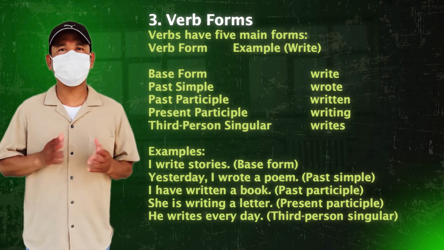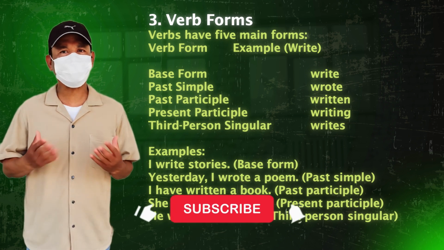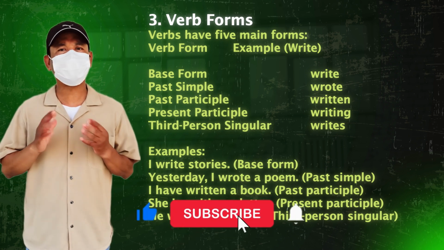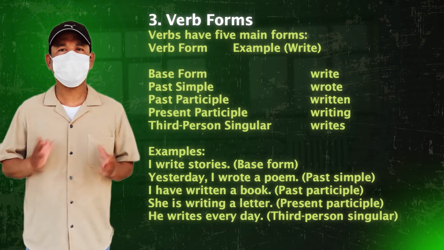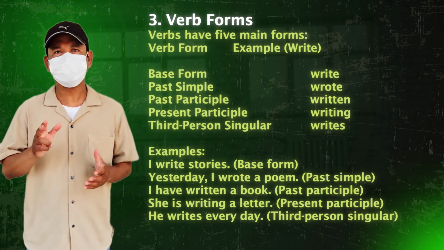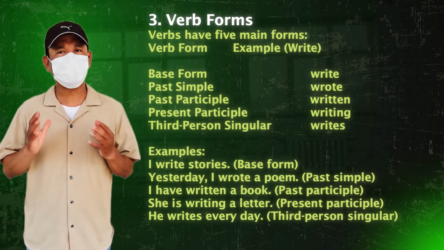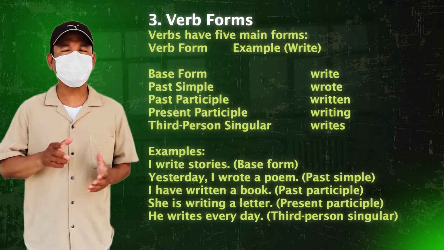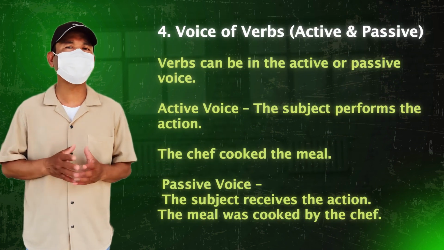Examples. I write stories. Base form. Yesterday, I wrote a poem. Past simple. I have written a book. Past participle. She is writing a letter. Present participle. He writes every day. Third person singular.